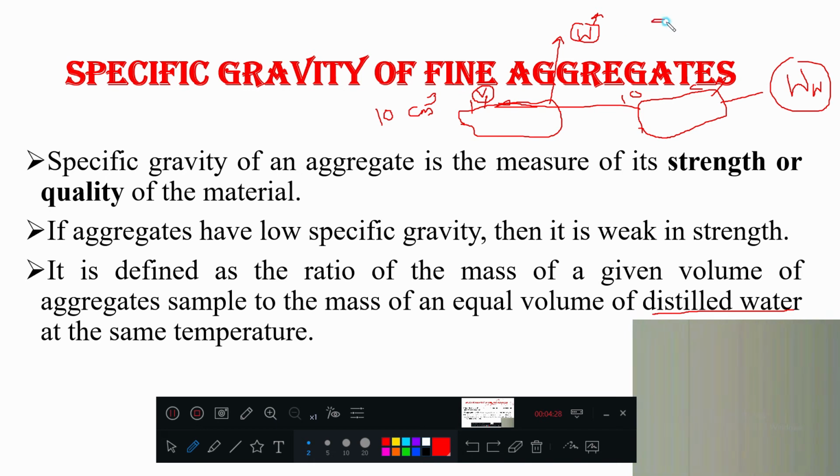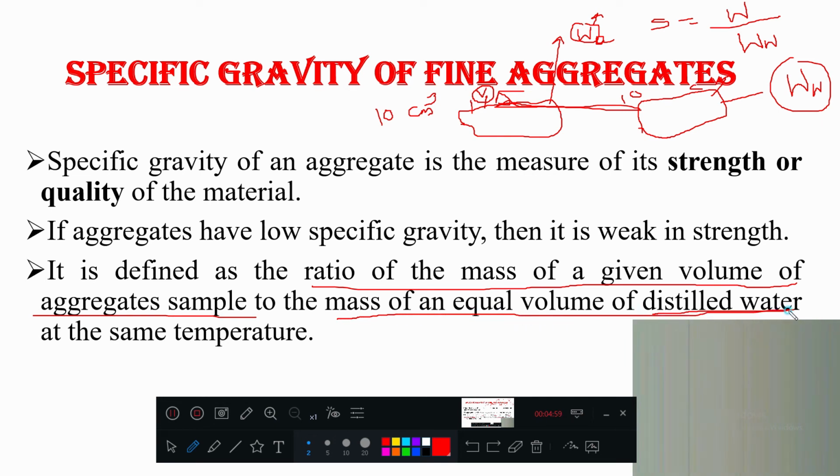So specific gravity is nothing but this weight of aggregate sample, WA, of a given volume to the weight of distilled water of the same volume. I hope it is clear. It is defined as the ratio of mass of given volume of the aggregate sample to the mass of equal volume of distilled water.